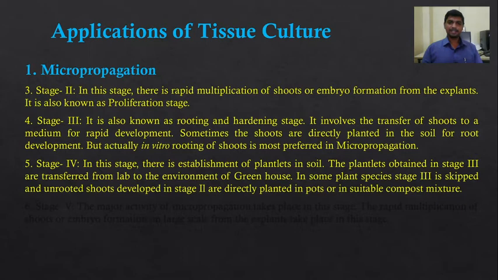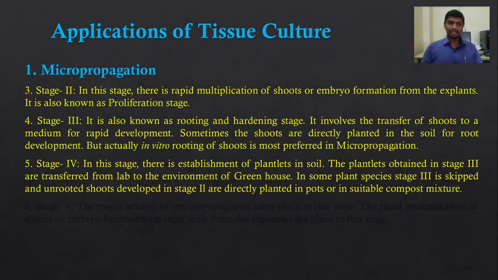In some plant species, stage third is skipped and unrooted shoots developed in stage second are directly planted in pots or in a suitable compost mixture for rooting. So both hardening and rooting are carried out in the greenhouse. Here rooting and hardening occur simultaneously in the greenhouse during the stage fourth.